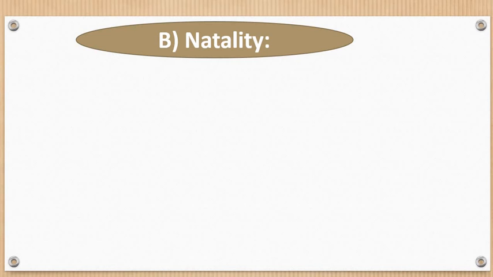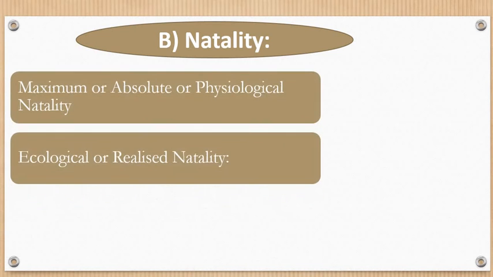So we can say the natality of a specific species is more, or the natality of a specific species is very less. So what is the meaning of that? It means the number of individuals born in that particular species at a given time in a given area. Okay, so that is said to be the natality rate. So natality is a factor that increases the population of a given area. Natality is again of two types. Which are the types? Maximum or absolute or physiological natality, and ecological or realized natality.